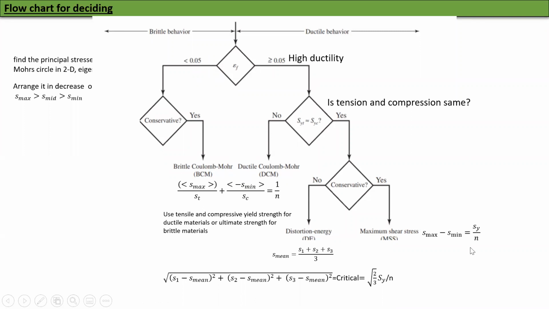You can see that unlike the previous cases, now there is an N in the denominator. You see this N. So what the heck is that? That's the factor of safety. So now, if you put N equal to 1, you get back the formula before. Now you can put 1.5, 1.3, whatever you like, and you'll get factor of safety. Okay, so this chart is important. It will show up in your homework. So you should be able to use this chart to figure out which kind of criterion to use. And please remember the Macaulay brackets here, which will tell you whether it is 0 or not.